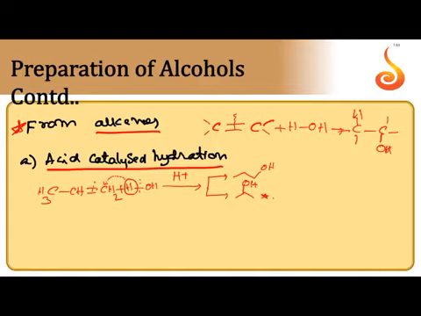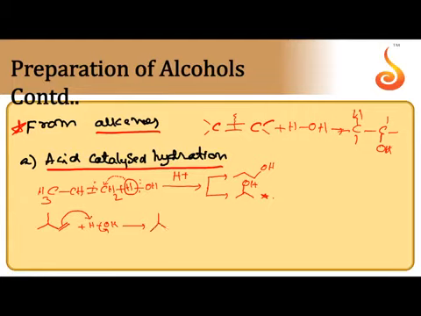Since carbocation is formed as an intermediate, there is a chance for rearrangement and an unexpected alcohol is formed, and that is the major product. Let us take one example. This is isopentene. When water is added, what happens? First, a relatively stable carbocation is formed. I hope you are able to understand bond line models.